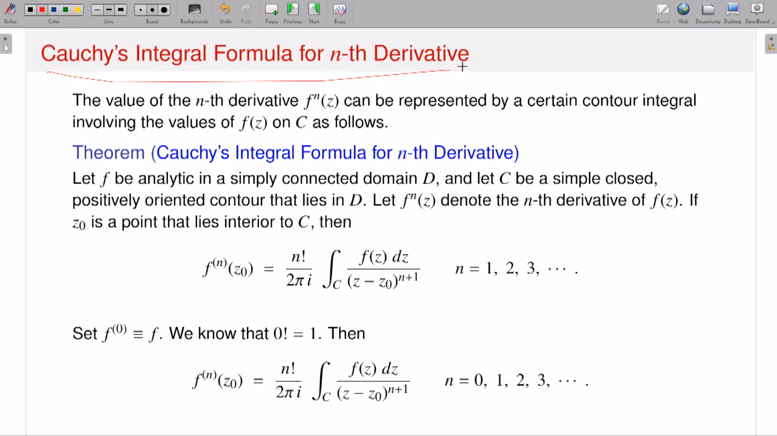This theorem tells you that the value of the nth derivative f^(n)(z) can be represented by a certain contour integral involving my function f(z) on C. If I compare with the earlier Cauchy's integral formula, there if I have a function f which is analytic in a simply connected domain, and I take a simple closed contour positively oriented, and a point interior to C, then I can get the value of f at z naught by evaluating the integral. That means if I know my functional value on the contour, I can get the value of the function in the interior. Now this is something more.